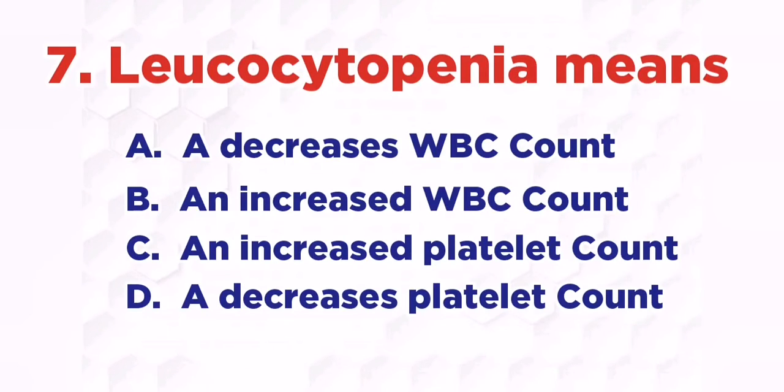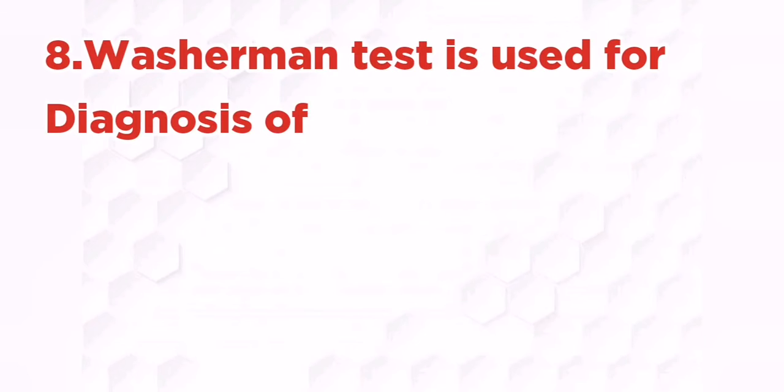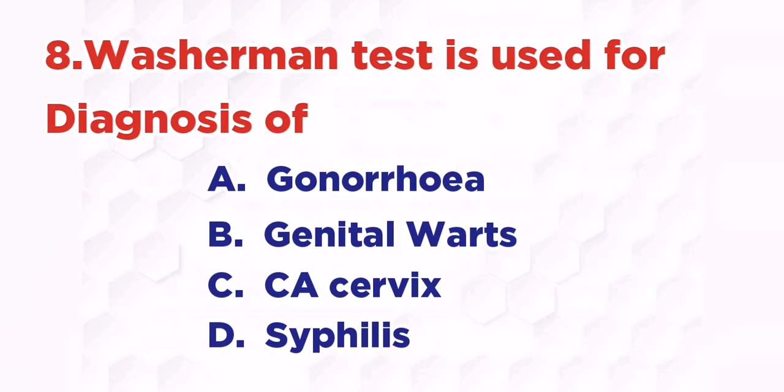Leukocytopenia means: A. Decreased WBC count, B. Increased WBC count, C. Increased platelet count, D. Decreased platelet count. The right answer is A, decreased WBC count. Wassermann test is used for diagnosis of: A. Gonorrhea, B. Genital warts, C. CA cervix, D. Syphilis. The right answer is D. Syphilis.